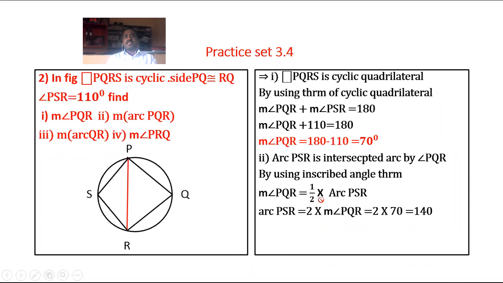Arc PSR is equal to, 2 goes on LHS side, we multiply 2 into 70, which is equal to 140 degrees. Therefore, measure of arc PQR is equal to 360 minus measure of arc PSR. Hence 360 minus 140 is equal to 220 degrees. Measure of arc PQR is equal to 220 degrees.